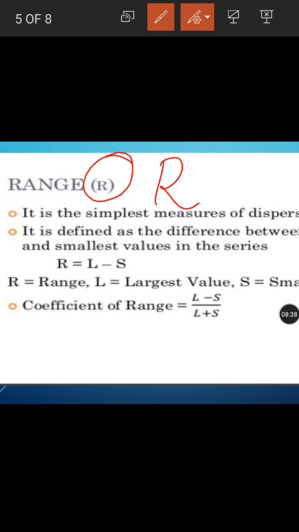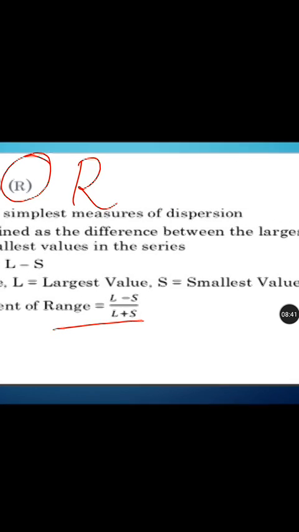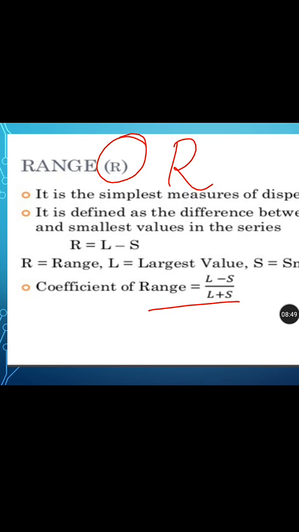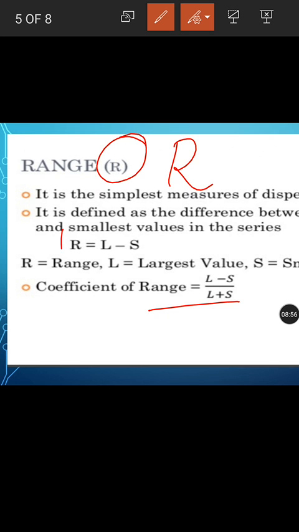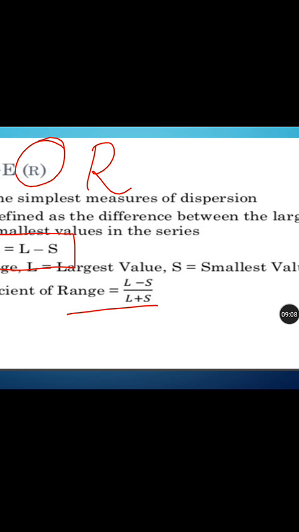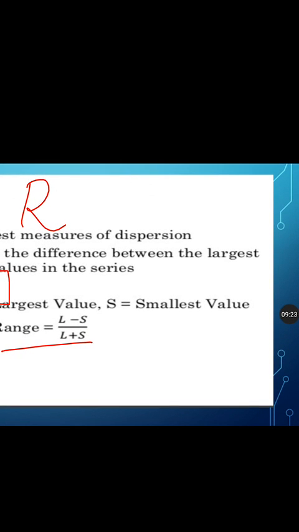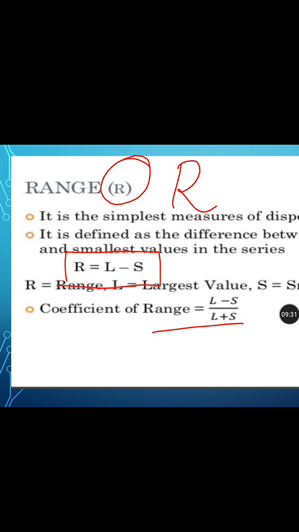It is defined as the difference between the largest value and the smallest value in the series. So the formula is R = L - S. What is L? L is the largest value, that is, the maximum value in the given series. And S is the smallest value, the minimum value, represented as S. So what is the formula? Range is equal to L minus S.